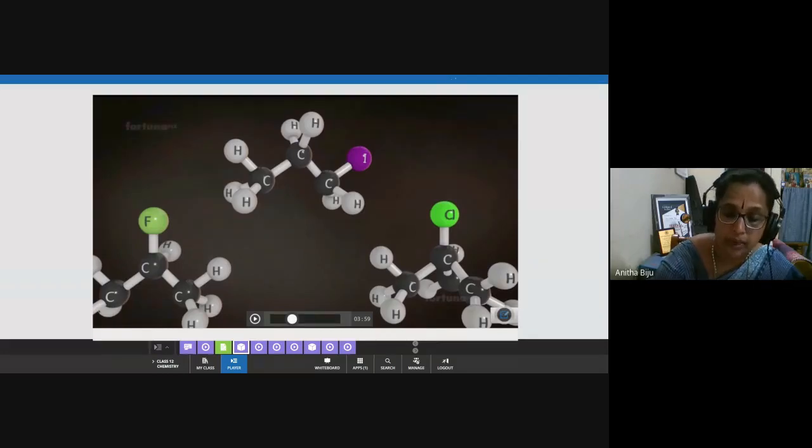So you can mention the first carbon as primary carbon. The first carbon is called the primary carbon. This is the example of a primary haloalkane. You can see the cursor.